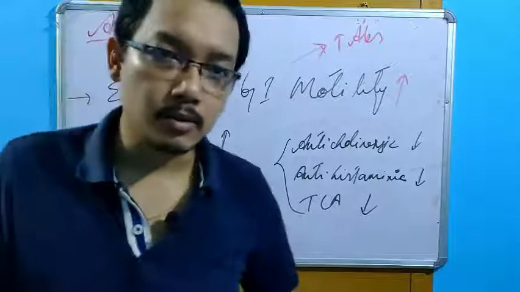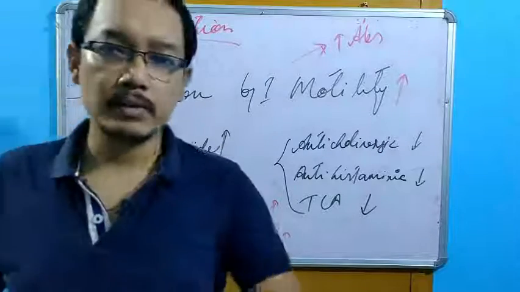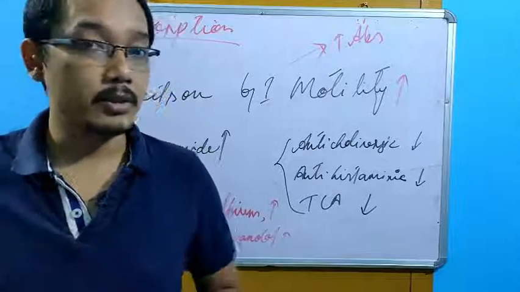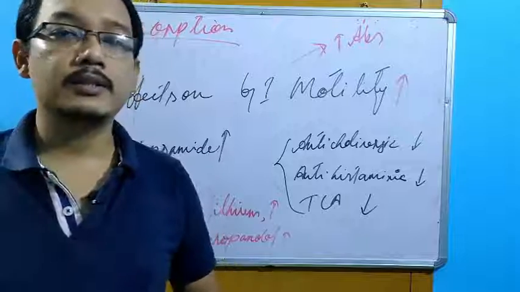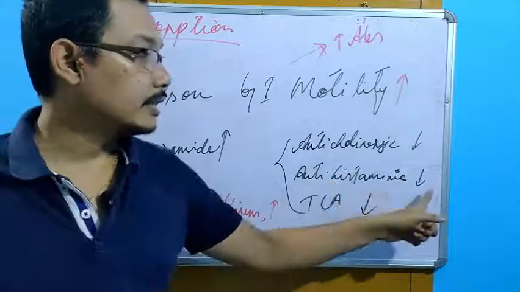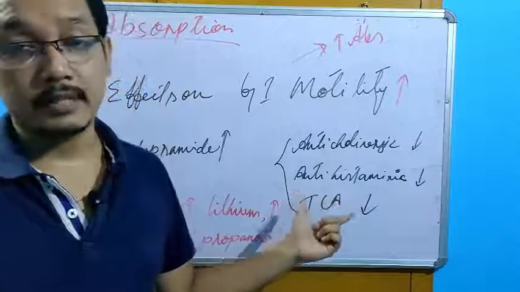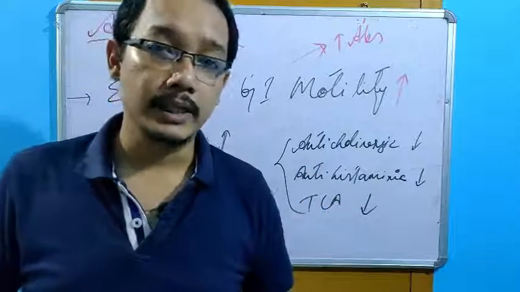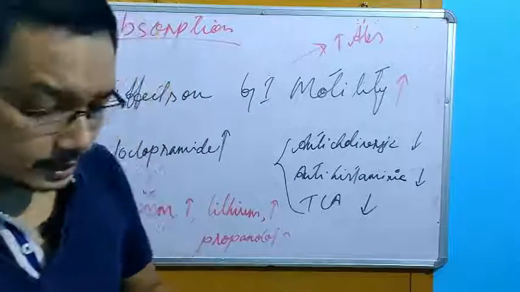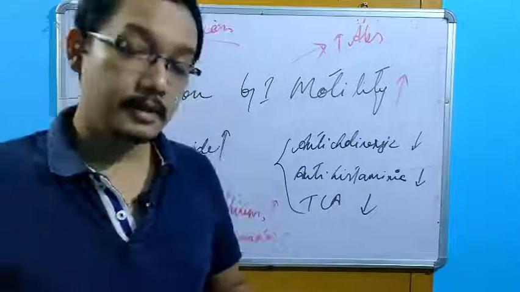We have certain drugs that can increase or decrease the GI motility. A very good example is cholinergic and anticholinergic. Cholinergic drugs can increase the GI motility, we studied this in the pharmacological properties, right? Anticholinergics will decrease the GI motility, as will antihistaminics. For example, tricyclic antidepressants can also decrease the GI motility. Now the point is, this decrease in the GI motility can hamper the absorption of other drugs.